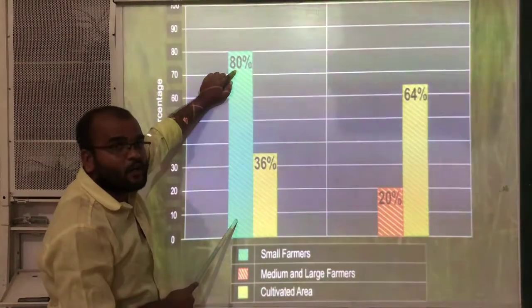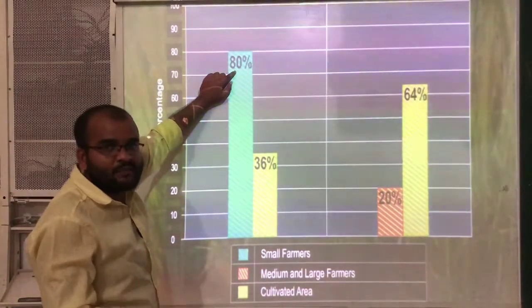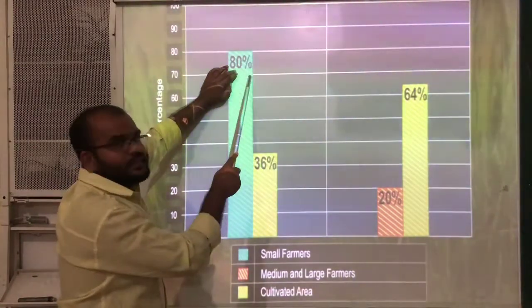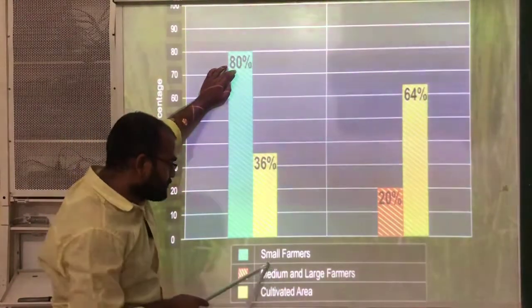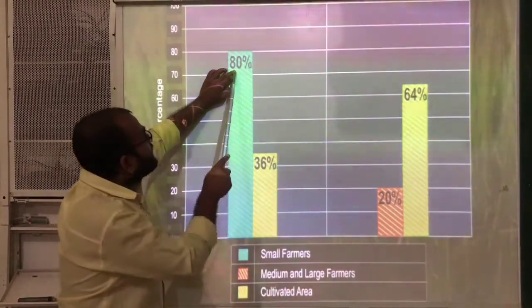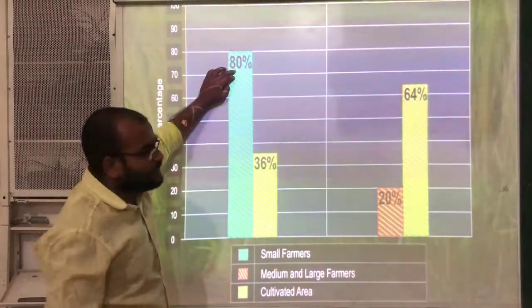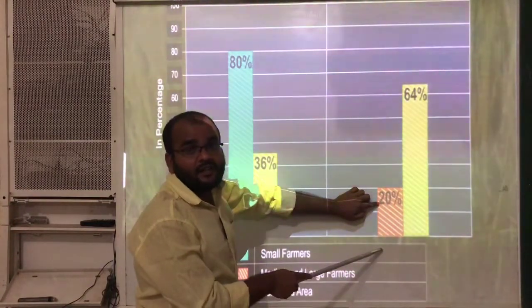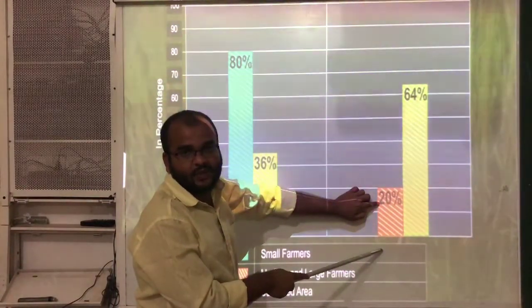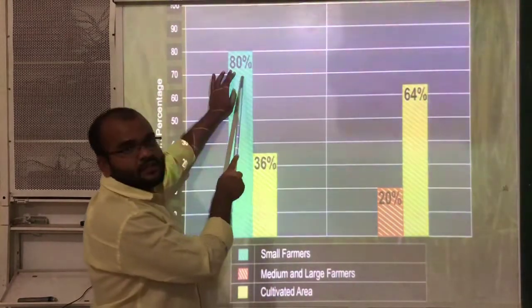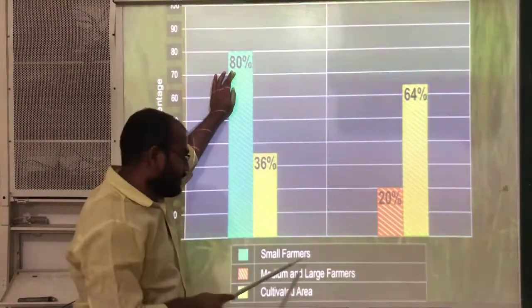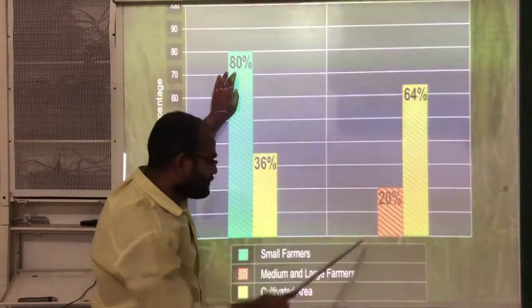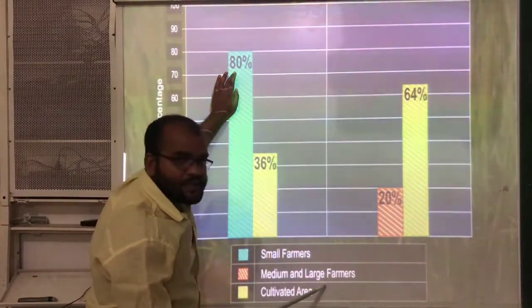That means how much percentage of small farmers exist in Palampur village? 80% of the farmers are small farmers only, and the remaining 20% are medium and large farmers.